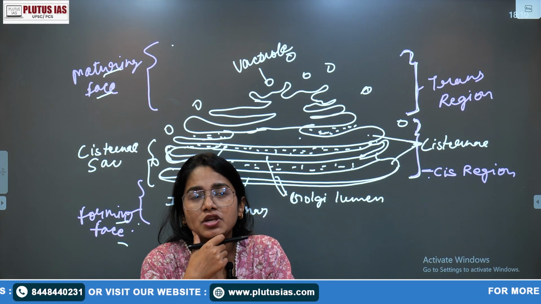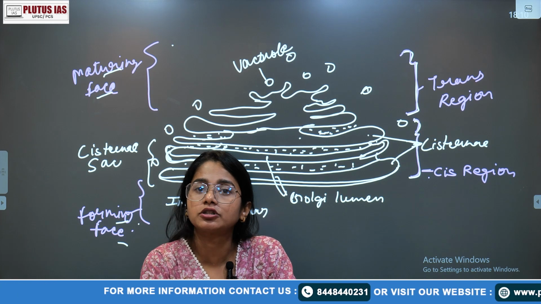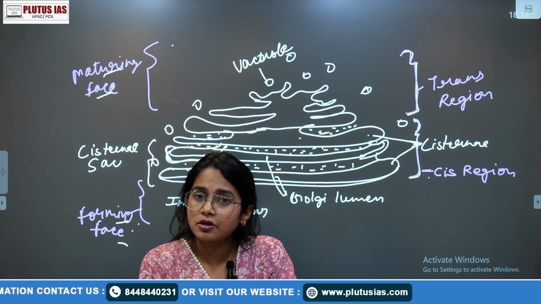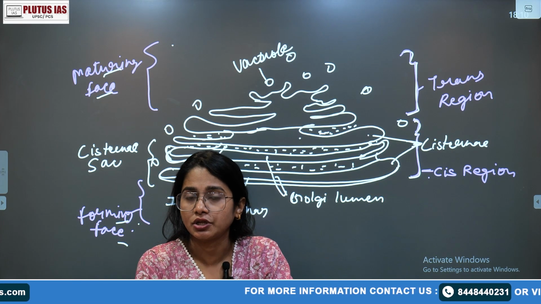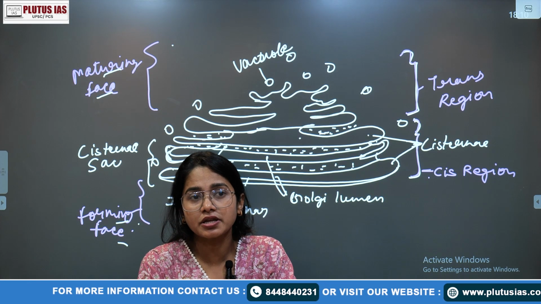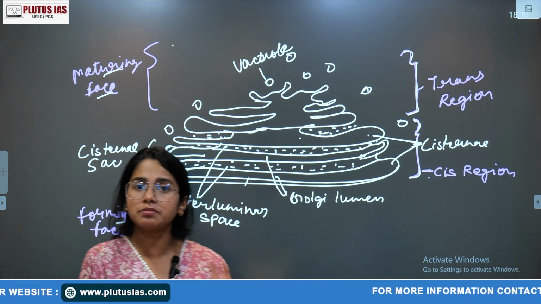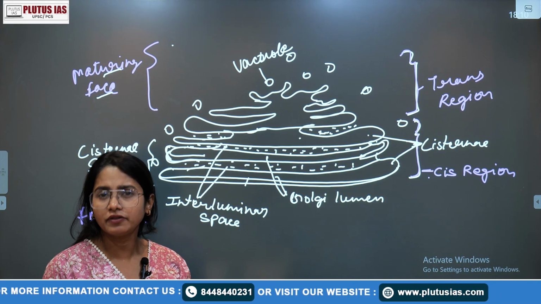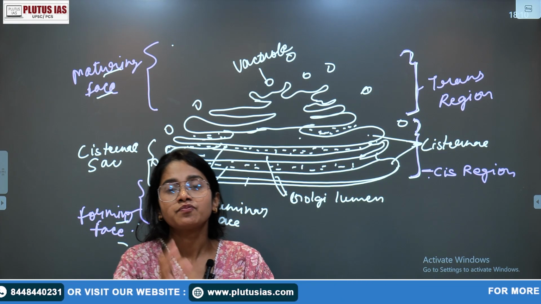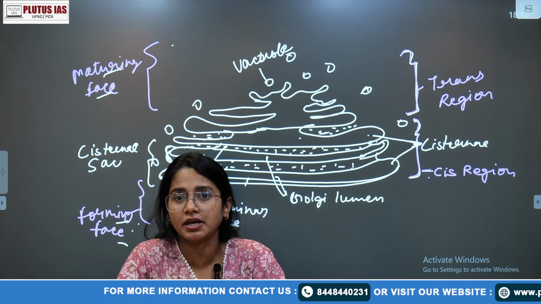There is a word, chaperones, which is important for protein folding, and that is also one of the storage functions. The third function is maintaining, as we have mentioned, because it is dividing the cytoplasmic region. These are almost okay. One more point: the Golgi bodies constitute around 2% of the cell.